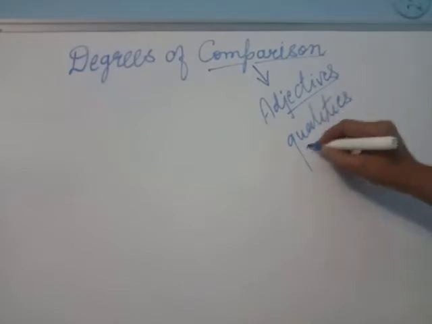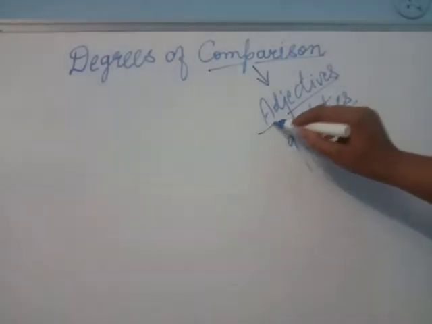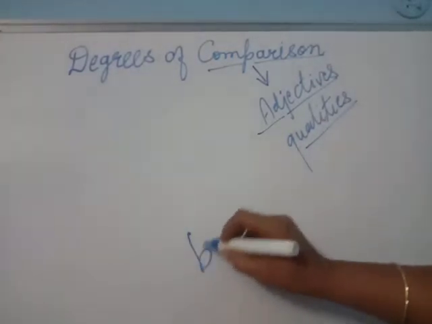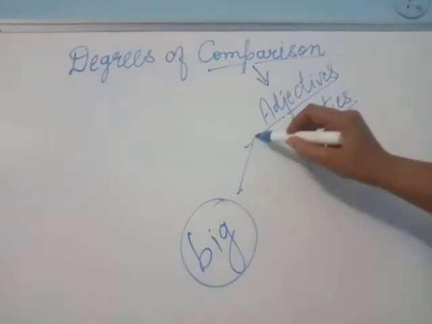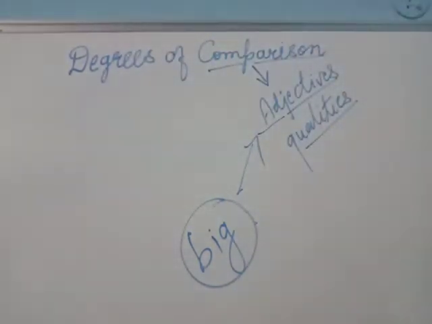In the previous lesson, I already taught you that when we talk about any person's quality, that quality is called an adjective. For example, this is a big building. So how is the building? The building is big. Big is the adjective, meaning quality. So in these degrees of comparison, we are going to compare these adjective words, or quality-showing words.